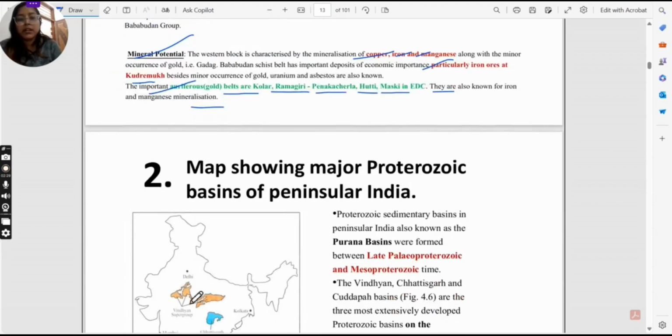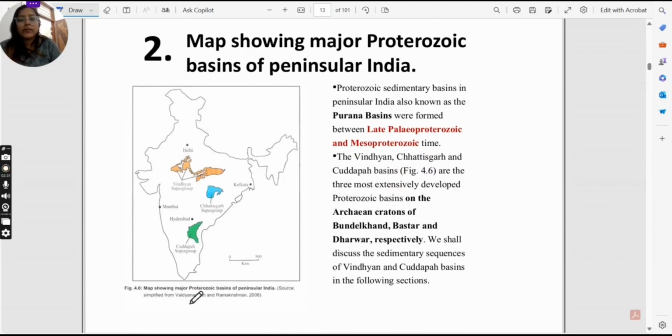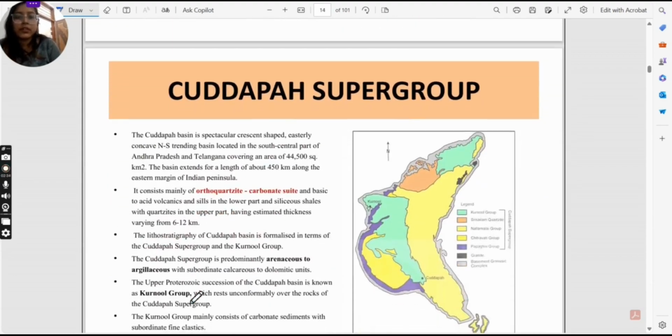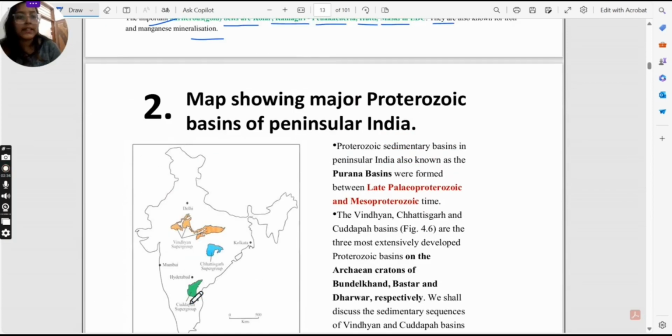In the next part, we will start with the Budappa supergroup.